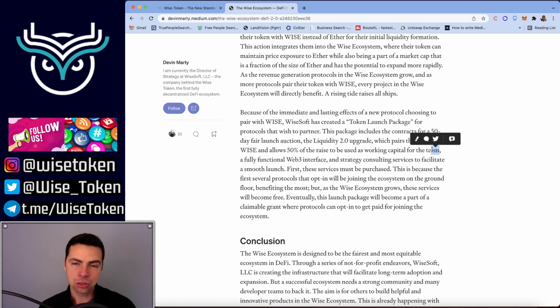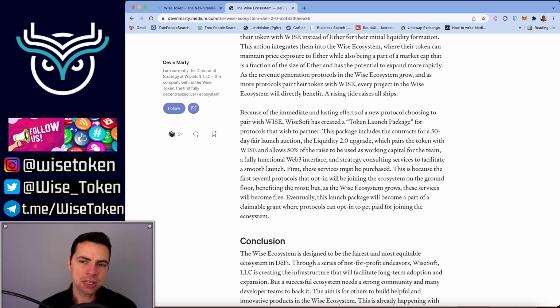That is huge. Those two things together are very, very powerful. In addition to that, a fully functional Web3 interface, website, and strategy consulting services to facilitate a smooth launch. So this is what we are offering other protocols who want to integrate with Wise token in the Wise ecosystem.